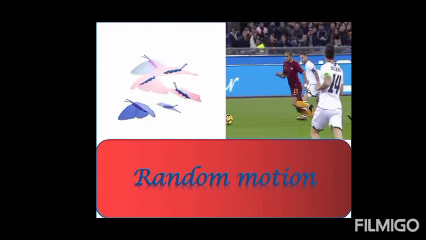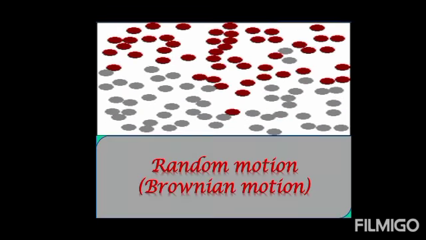There are also some other examples of random motion. Irregular motion of the butterfly and football players in the ground. Also, these are the examples of the random motion. Another example of the random motion is the motion of gas molecules. Here you can see that gas molecules are moving in an irregular or disordered way. This random motion of gas molecules is also called the Brownian motion.